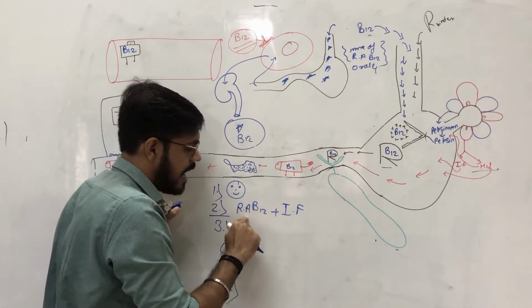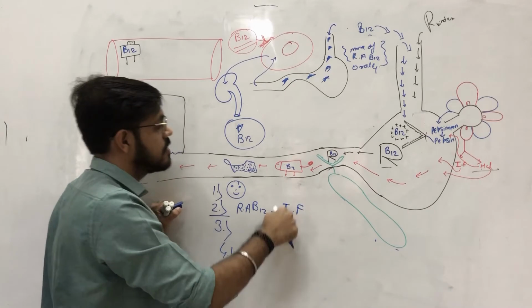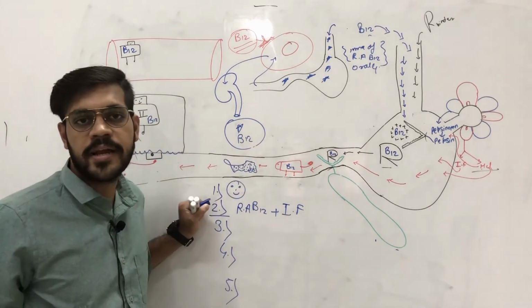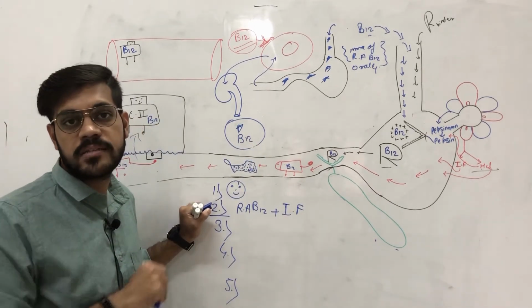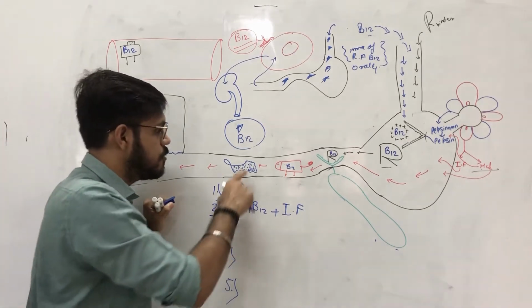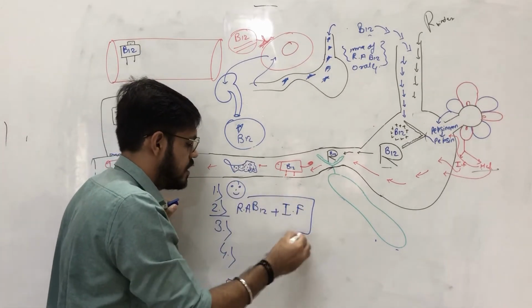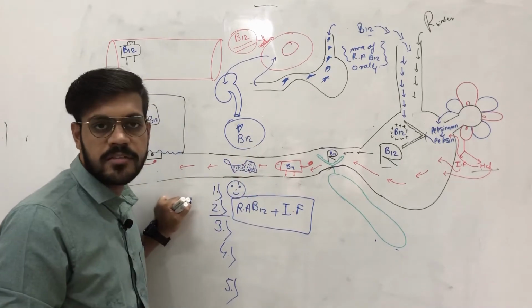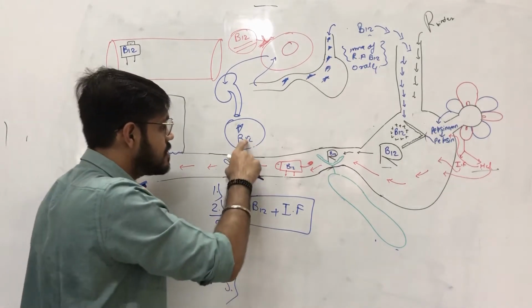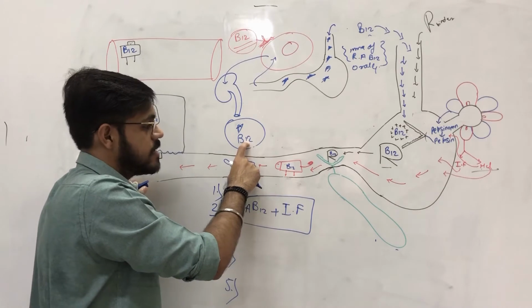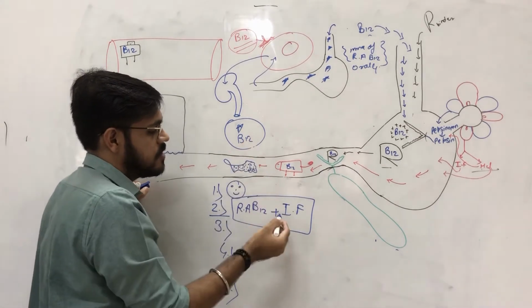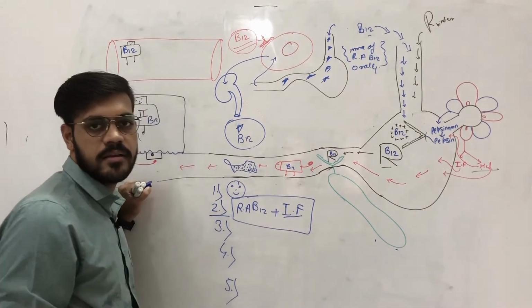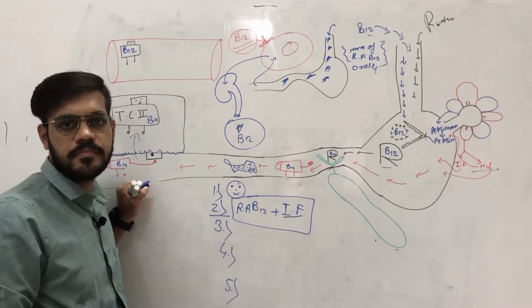When we examine the urine after giving a dose of intrinsic factor and radioactive B12, radioactive B12 appears in urine. As this appears in urine, it means there was a deficiency of intrinsic factor.